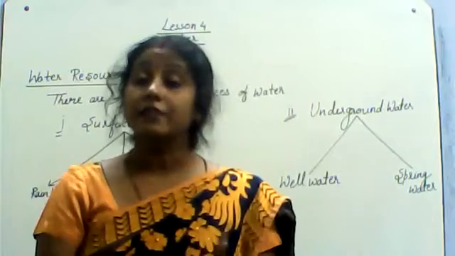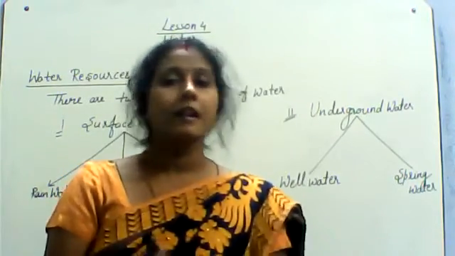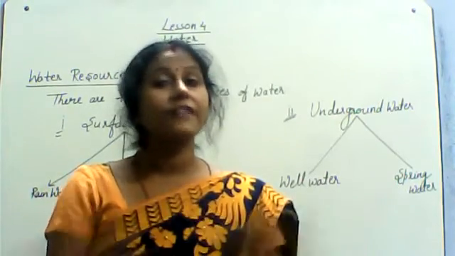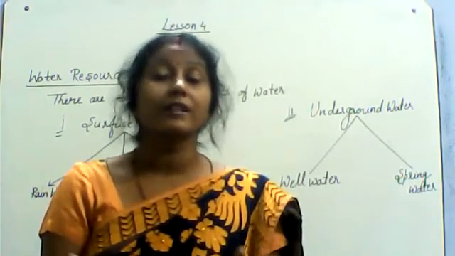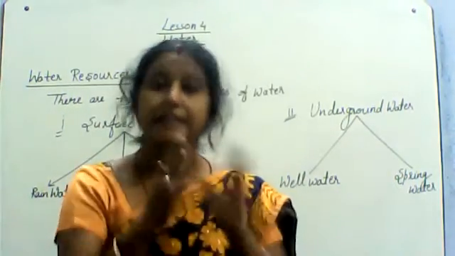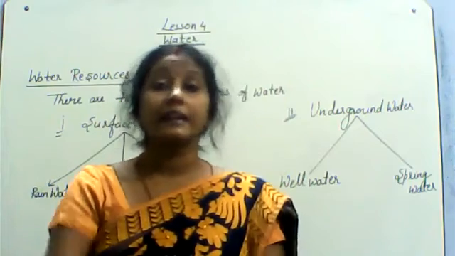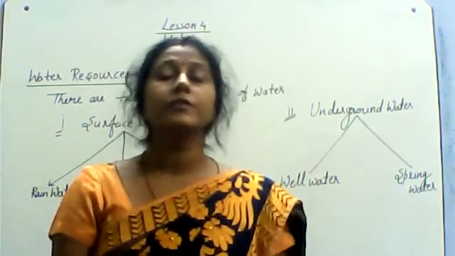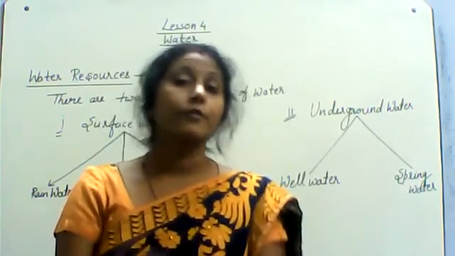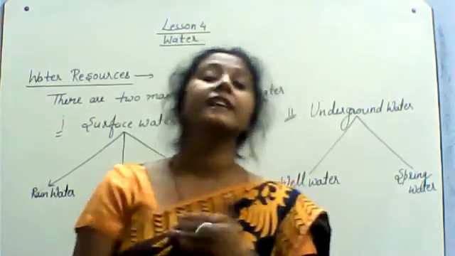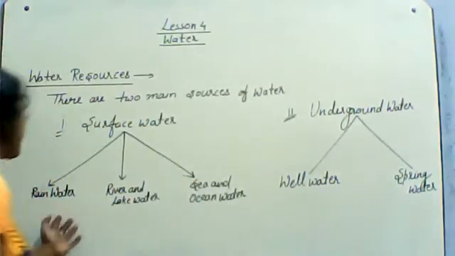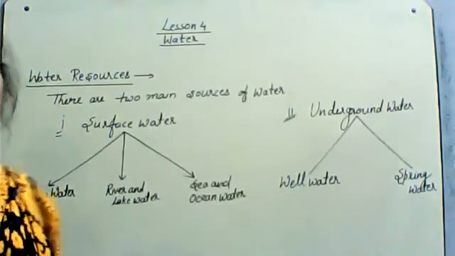And the concentration of salt in water is called salinity of water. Different seas have different salinity. And this is unfit for drinking. We can't drink because of salt. Approximately 3.5% salt is dissolved in sea and ocean water. We cannot use it for irrigation purpose. And for domestic purpose, if we have to use it, we have to desalinate it. So these are the three main sources of surface water.